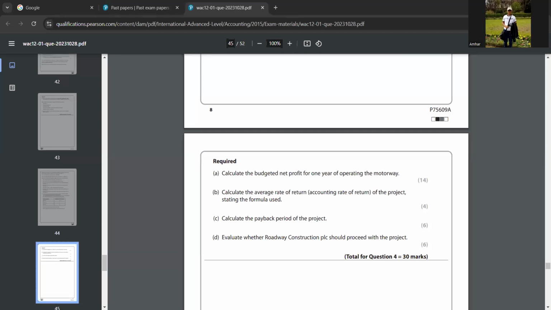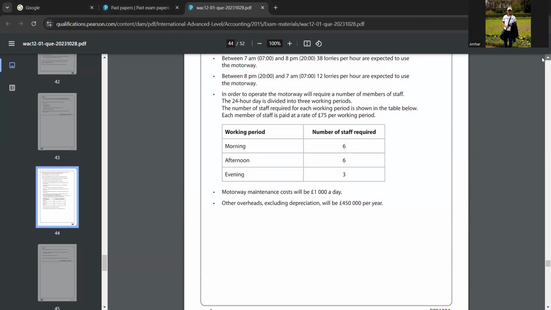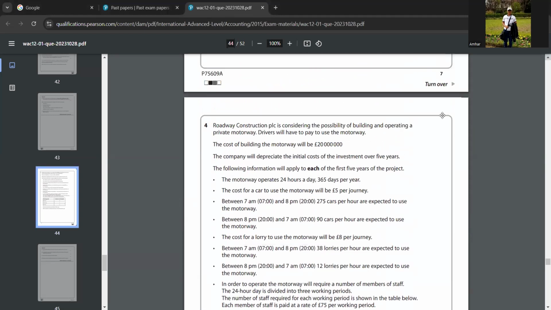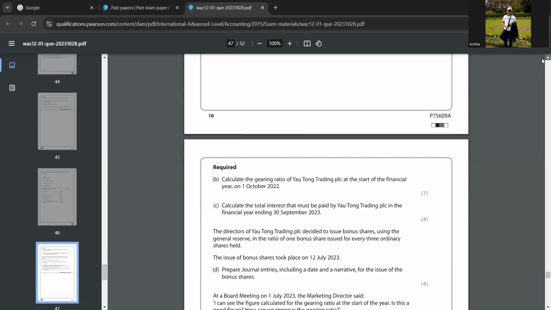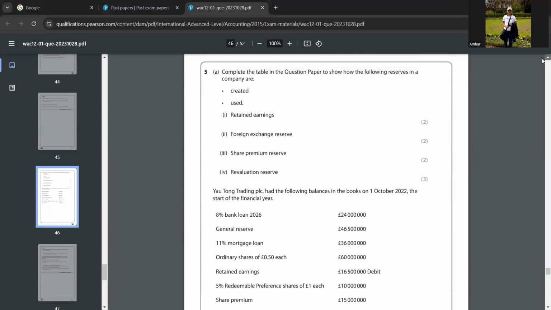So in this question, they are saying you evaluate whether roadway construction PLC should proceed with the project. Roadway construction PLC is considering the possibility of building and operating a private motorway. So you have to evaluate whether they should proceed with this project or not. Did you understand the question? Yeah, I understood the question.